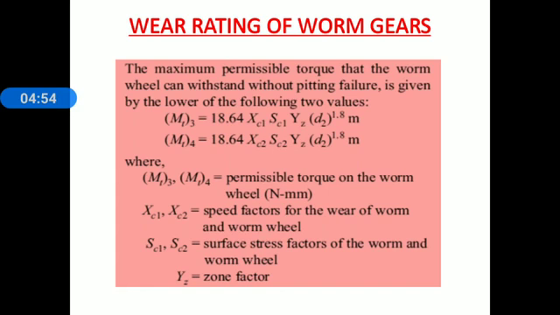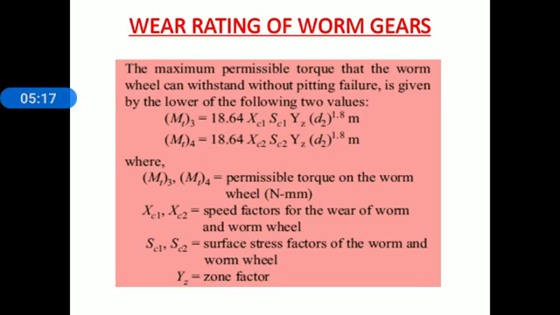MT3 is equal to 18.64 XC1 SC1 YZ D2 raised to 1.8 into module. Second relation for permissible torque, MT4 is equal to 18.64 XC2 SC2 YZ D2 raised to 1.8 into module, where